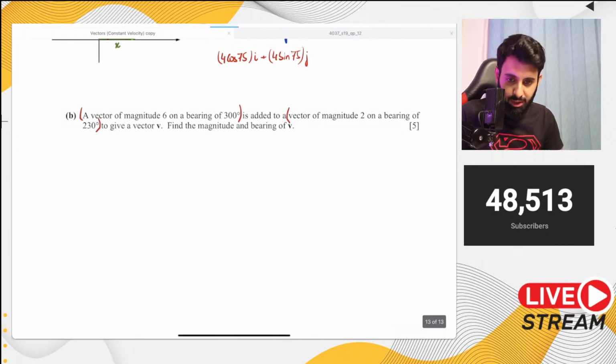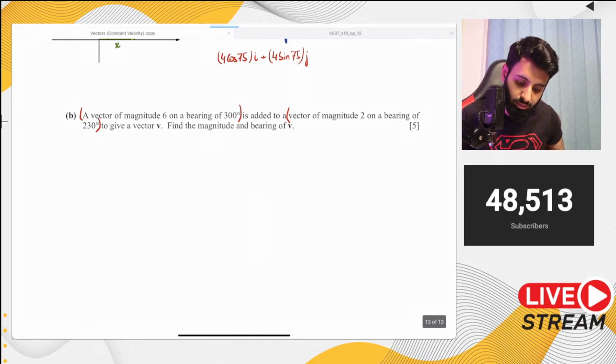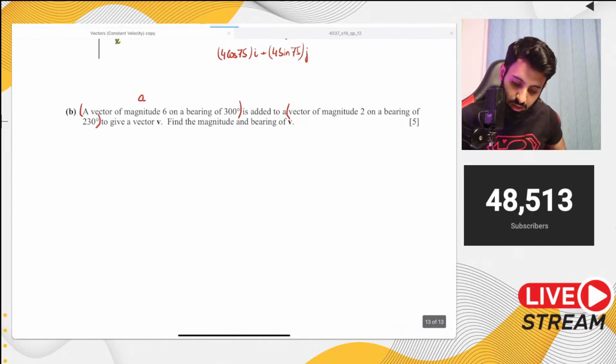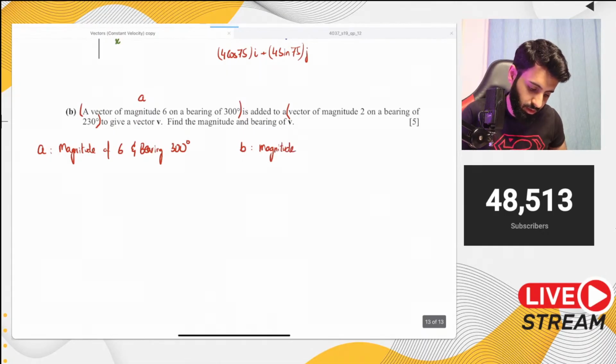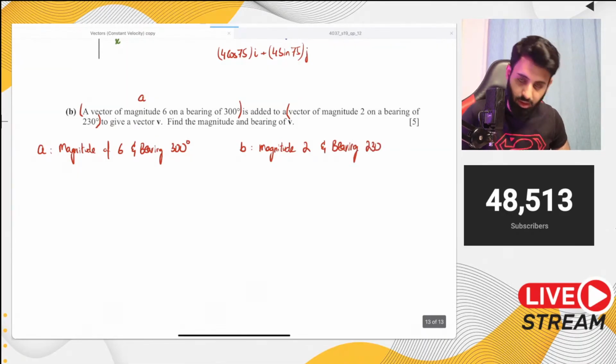Okay, so एक काम करते हैं, let's call them A and B. Okay, so here's vector A, which has a magnitude of 6 and bearing 300 degrees. All right, then let's talk about B, which has magnitude 2 and bearing 230 degrees.